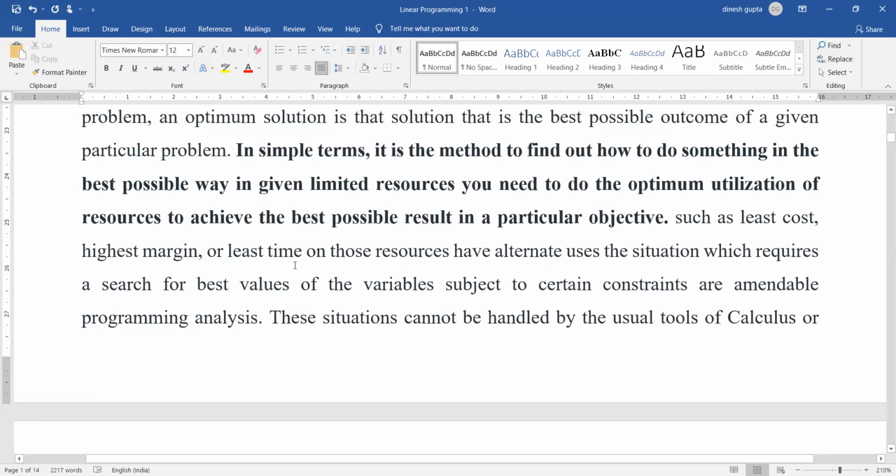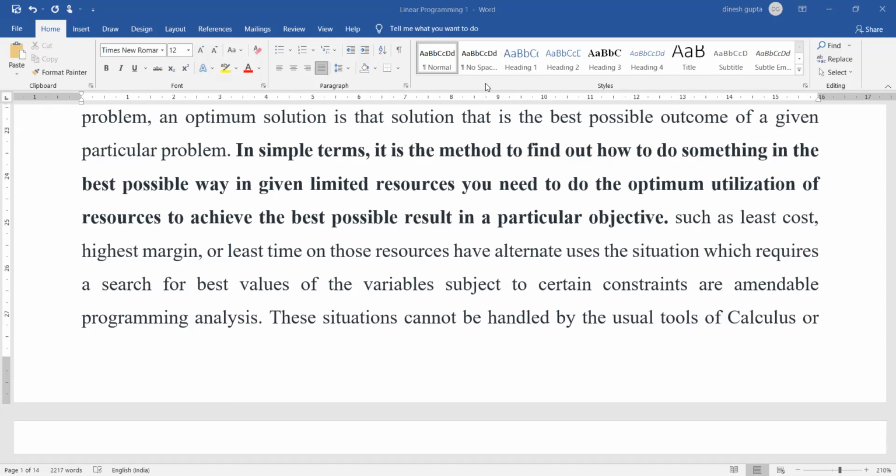It is a situation which requires a search for the best values of the variable subject to certain constraints. Obviously, the term in itself becomes very confusing, but I will still try and explain it to you with the help of an example.